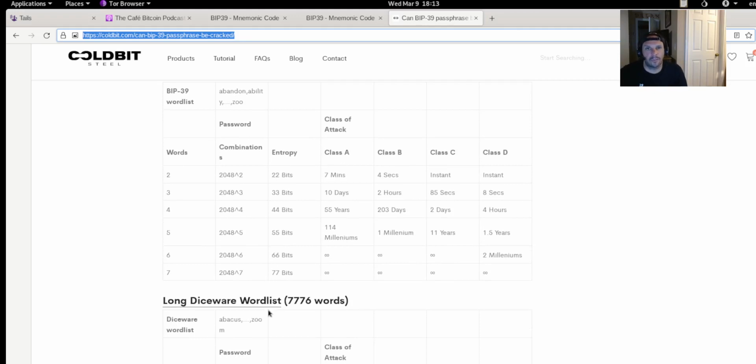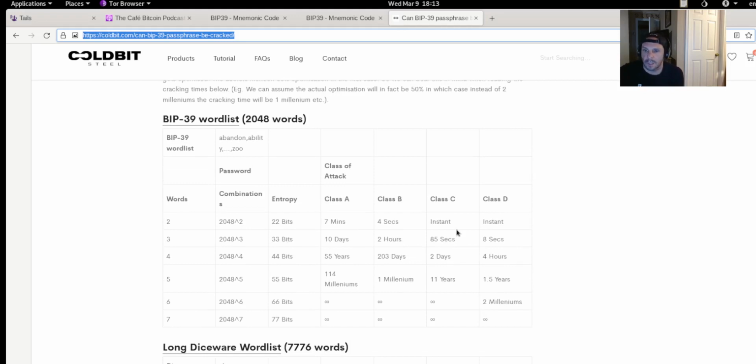It would be really cool if maybe in the next MK4, Coldcard could actually add these long dice words. But I don't know, maybe there's a reason why they don't do that. So if you have 6, 7, or 8 words or whatever, it'll take forever to get cracked, right? I wouldn't actually use 2 words because that could get cracked in 7 minutes. Maybe 7 is probably the best. But I also wouldn't use 24, because then it gets a little bit too complicated.